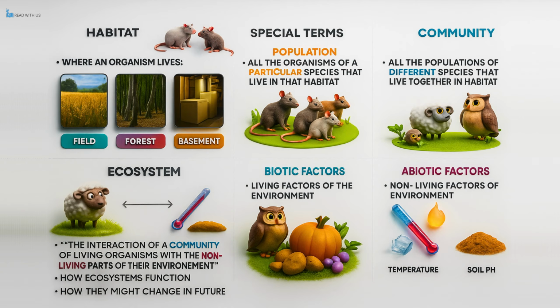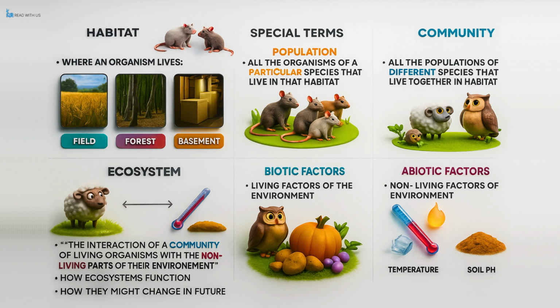To better understand these systems, we need to become familiar with some specific ecological terms. A habitat is simply the physical environment in which an organism lives. For a mouse, that habitat could be a grassy field, a dense forest, or even a human basement. A population refers to all individuals of a particular species living in that habitat, so a population of mice in a specific field includes every mouse in that location. A community, meanwhile, is made up of all the different populations of various species that coexist in a particular habitat. This includes not just the mice, but also plants, insects, birds of prey, and microorganisms living in the same area.